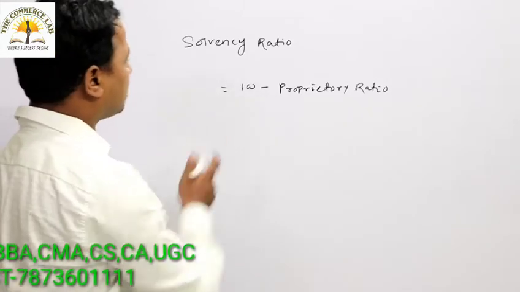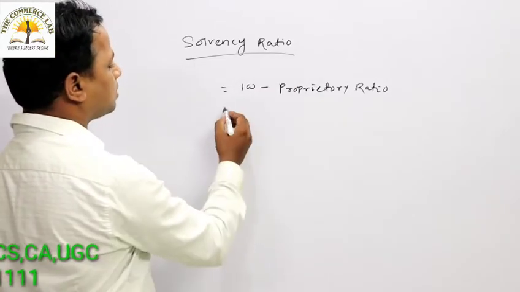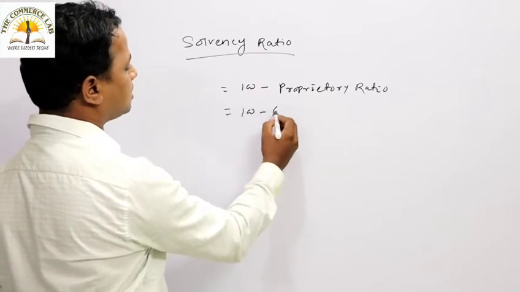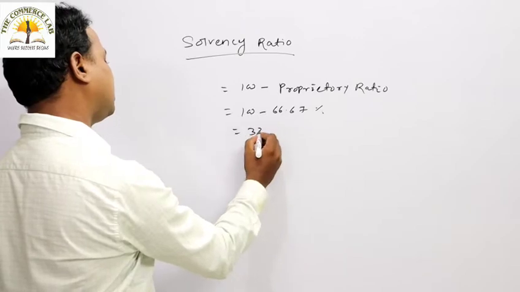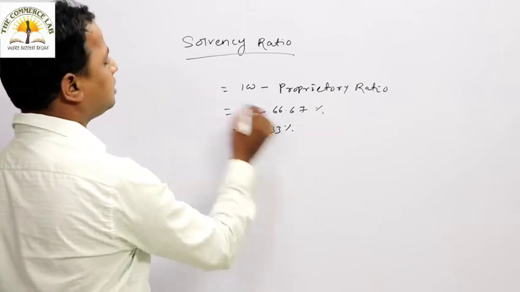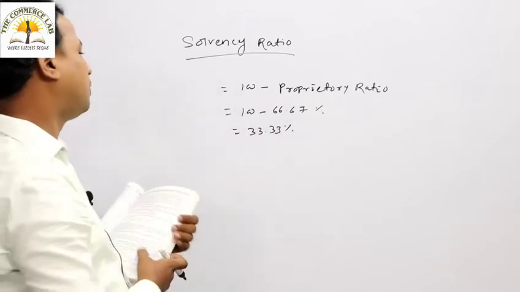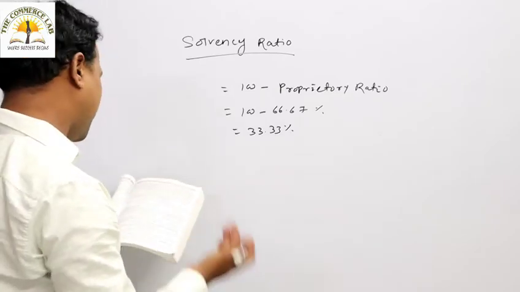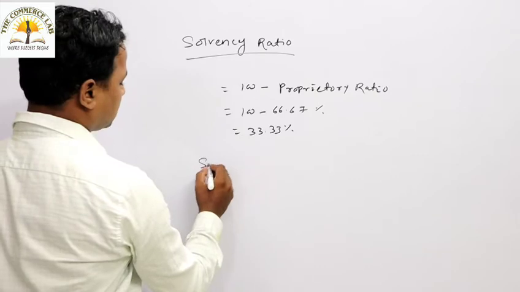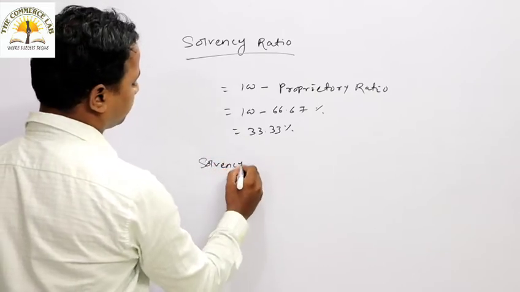So how do we calculate the solvency ratio? 100 minus 66.67%, and we get around 33.33%. This is the simple formula: 100 minus proprietary ratio is known as the solvency ratio.